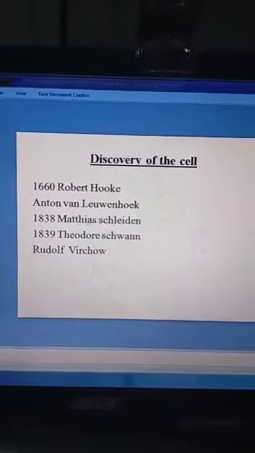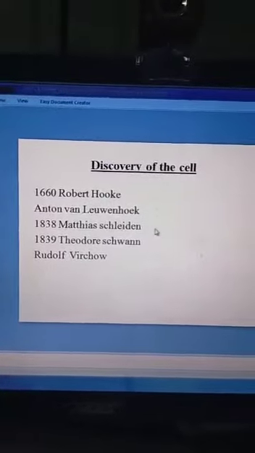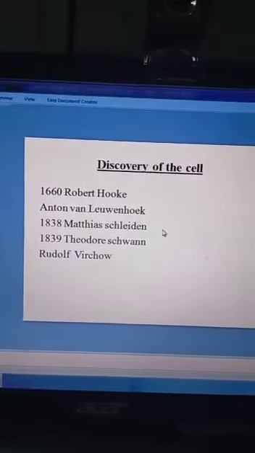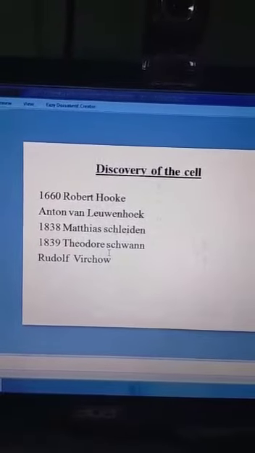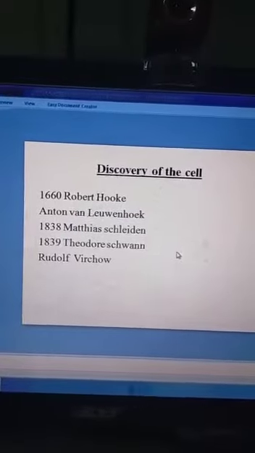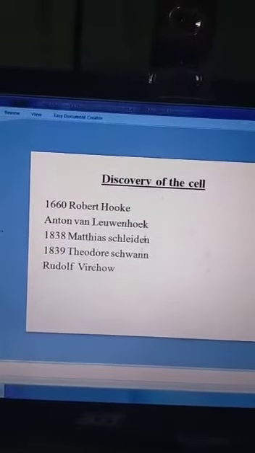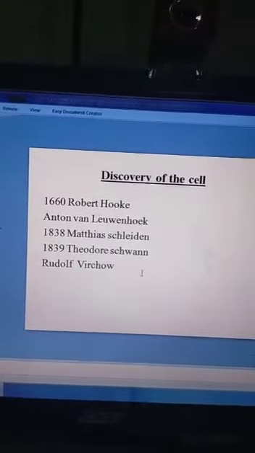Next, in 1838, Schleiden, a botany scientist: all plants are composed of cells. Then in 1839, Schwann, a zoology scientist: all animals are composed of cells. This is the cell theory. Next, Rudolf Virchow proposed the cell theory.